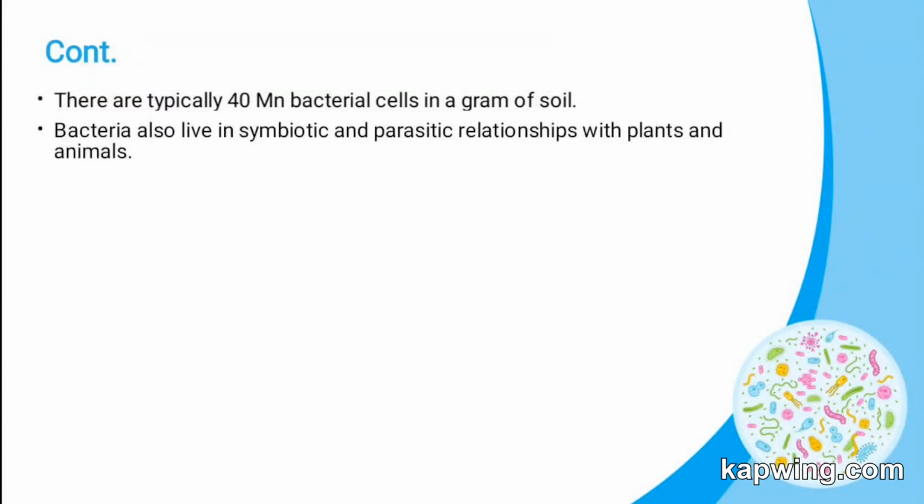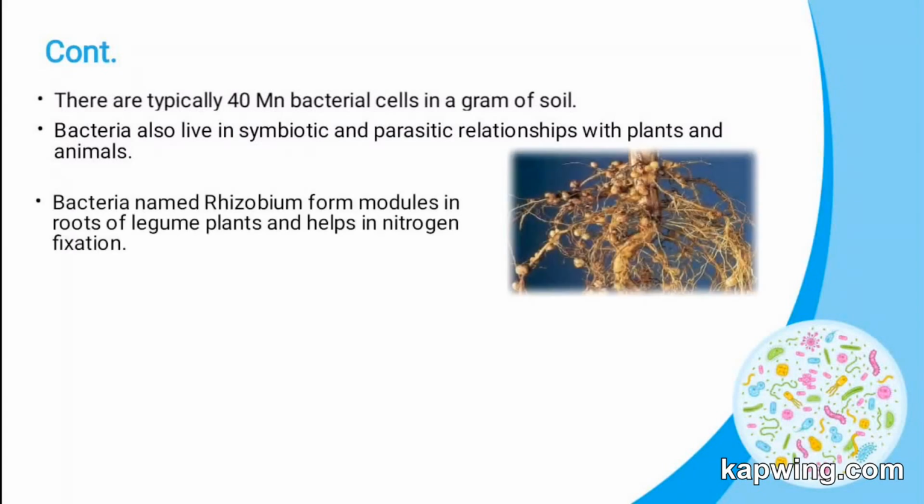Some bacteria form symbiotic and parasitic associations with plants and animals. For example, Rhizobium bacterium forms nodules in the roots of legume plants. This bacterium helps in providing nitrogen to the plant. In return, the plant gives shelter to the bacteria. This kind of association is called symbiosis.